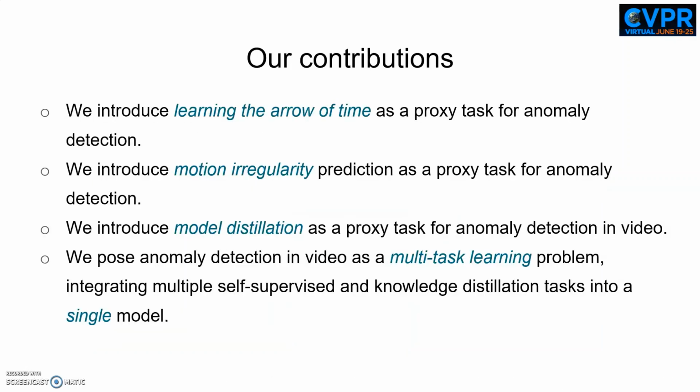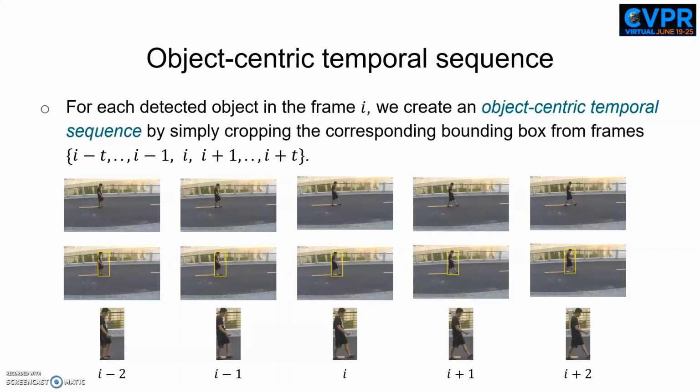We introduce the error of time, motion irregularity, and model distillation as proxy tasks for anomaly detection. We pose anomaly detection in video as a multitask learning problem, integrating multiple self-supervised and knowledge distillation tasks into a single model. Performing anomaly detection at the object level increases the localization accuracy of anomalies and decreases the false positive anomalies caused by background changes. Therefore, in our framework, we use an object detector. Then, for each detected object in the frame I, we create an object-centric temporal sequence.